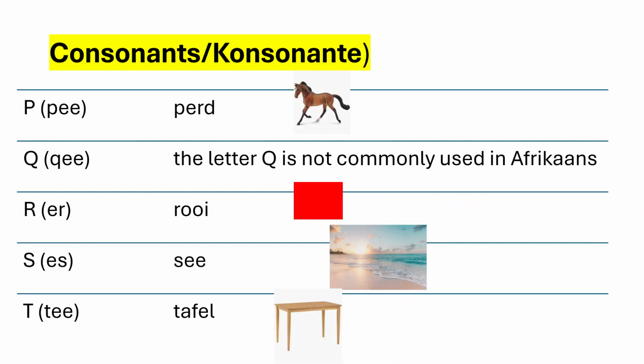So the next consonante will be P for perd, which is a horse. The letter Q is not commonly used in Afrikaans, so there isn't a word starting with Q in our dictionary. Letter R, rooi for red. S, see for the sea or the beach. T for tafel or table.